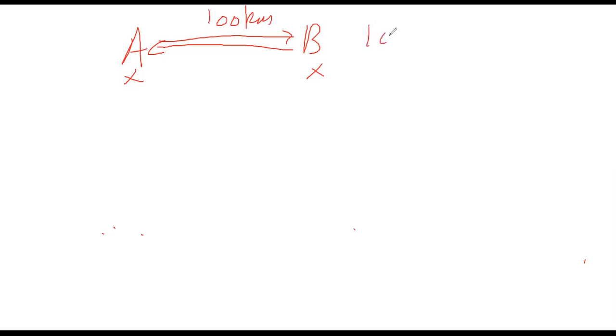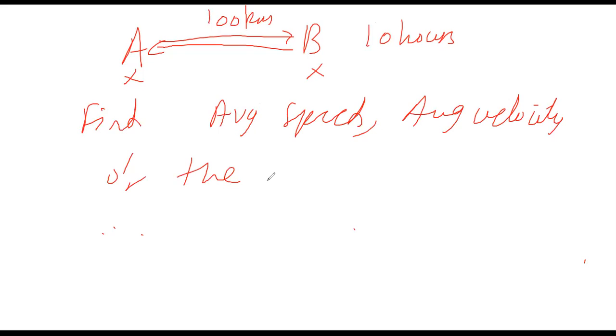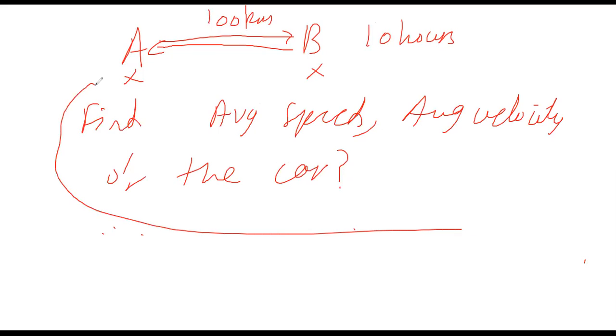It takes 10 hours for the car to go from A to B and back. Find the average speed and average velocity of the car. Solve it, everybody. The car goes from A to B and then B to A. It takes 10 hours. Find the average speed and average velocity.